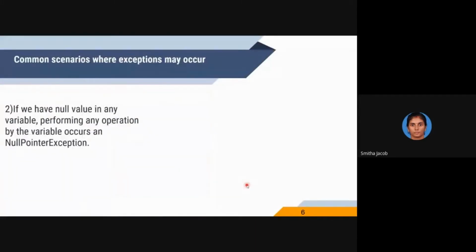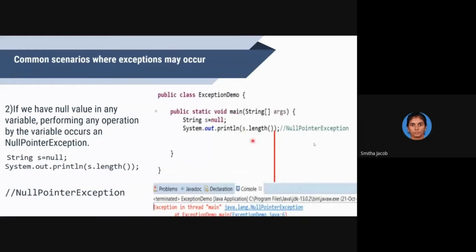The next scenario is a null reference, or the null pointer exception. Suppose we have a string value s equal to null, and you try to print the length of the string, s dot length. You will get a null pointer exception. Suppose instead of null, s has the value hello. s dot length will return the value 5. Whereas when s points to null, you cannot find the length value. You will get an exception called null pointer exception. This is the program scenario: s equal to null, System.out.println s dot length.